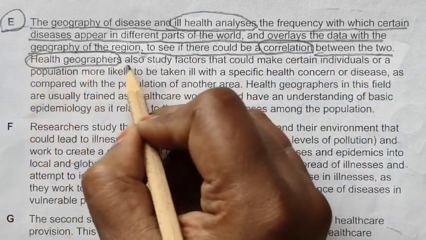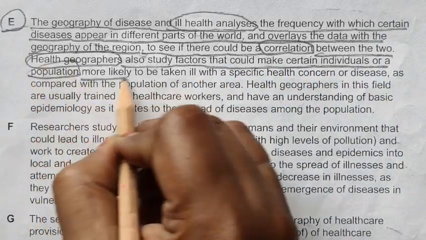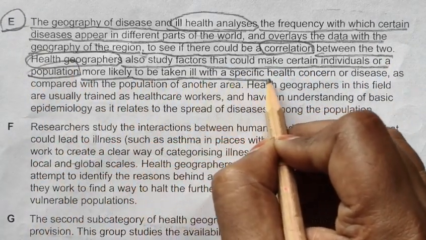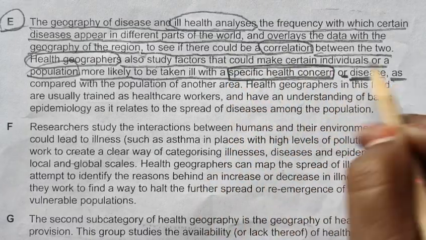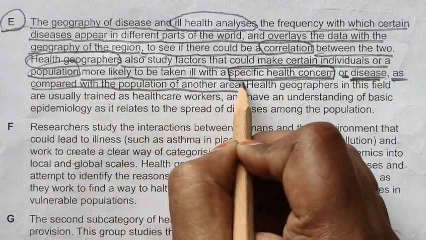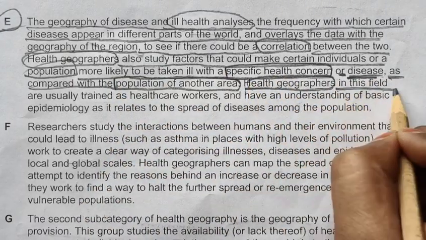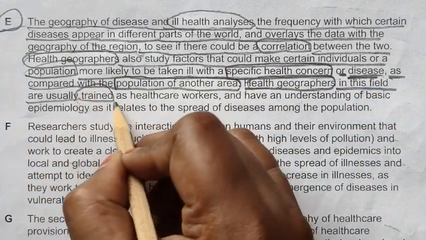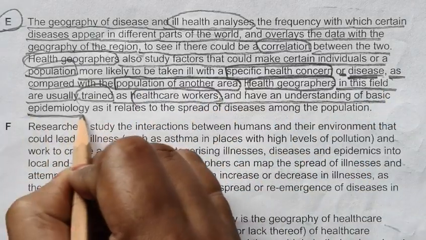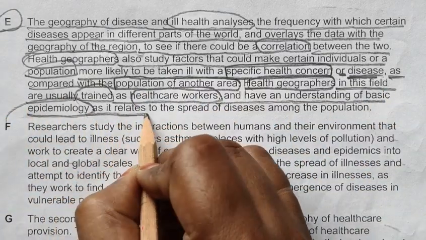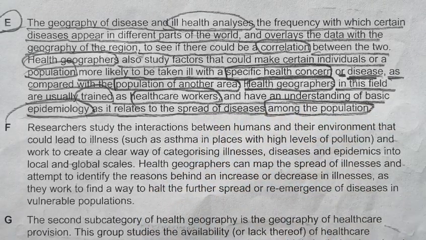Health geographers also study factors that would make certain individual or a population more likely to be taken ill with a specific health concern or diseases as compared with the population of another area. Health geographers in this field are usually trained as healthcare workers and have an understanding of basics epidemiology as it relates to the spread of the diseases among the population.